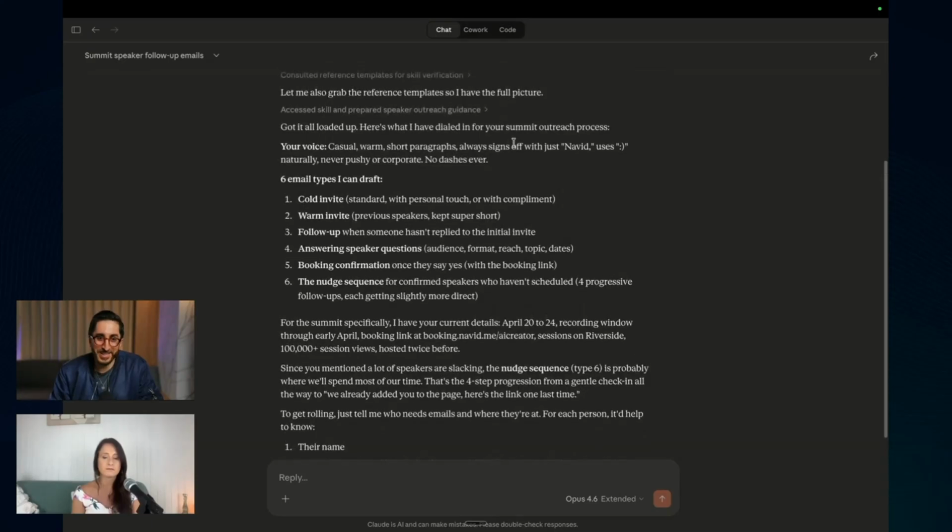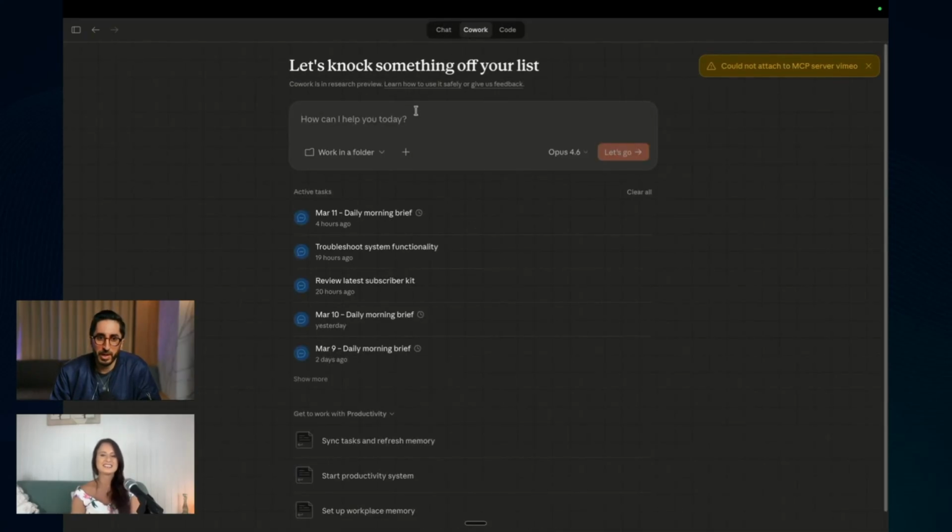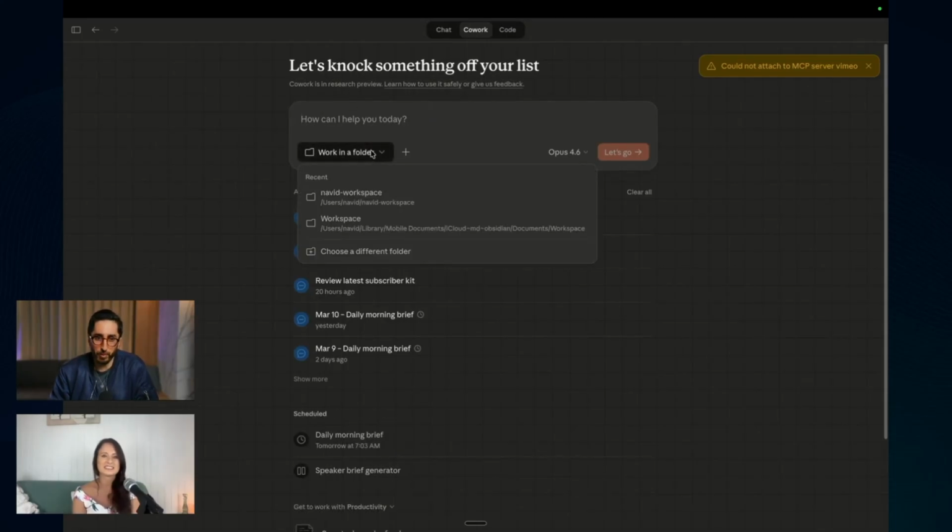Yeah, this is still like level 1, a little bit of level 2 maybe. You kind of transition a little bit from what it is with ChatGPT, and then you will go into co-work. This is the co-work area, and then you can work from folders. That's when it starts to get really powerful, okay?